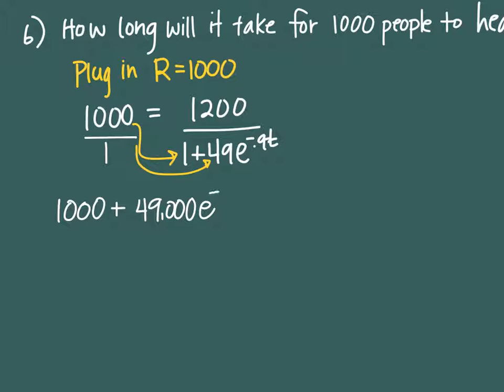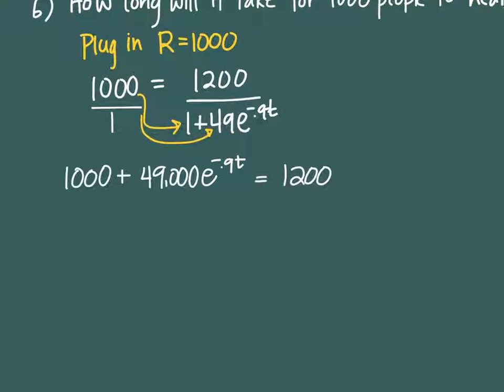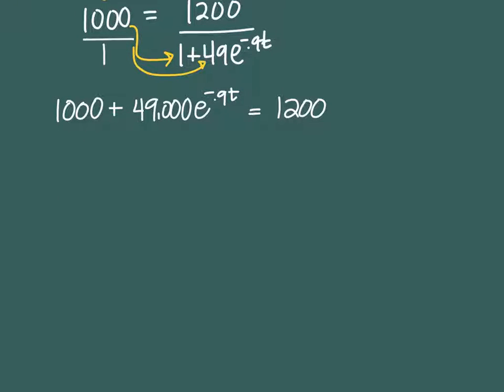E to the negative 0.9t, and the cross multiply the other way is 1,200. All right, what do I do to both sides? I'm just now trying to solve this for t. So what should I do next? Okay, subtract 1,000. So that leaves me with 49,000 e to the negative 0.9t equals only 200. Then what do I do?